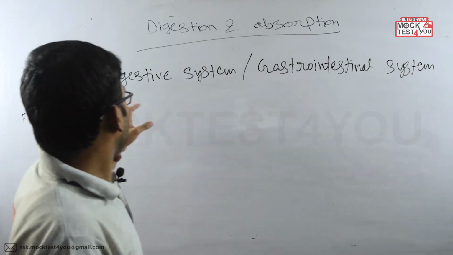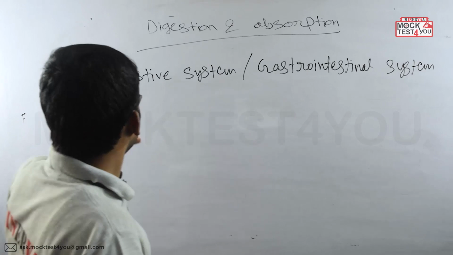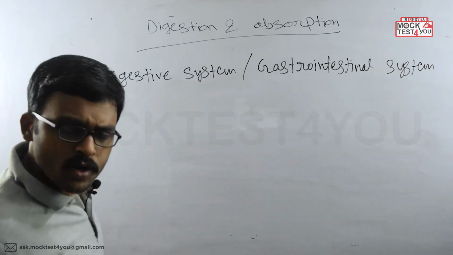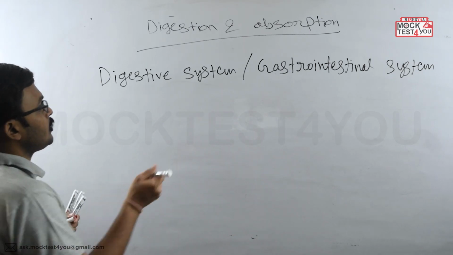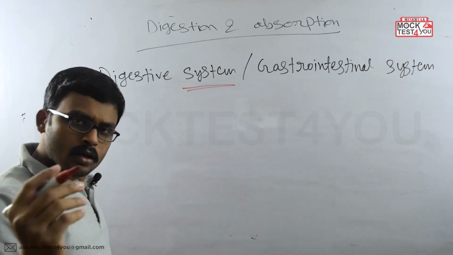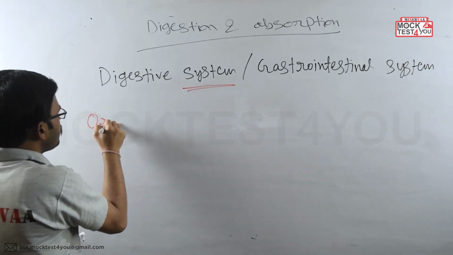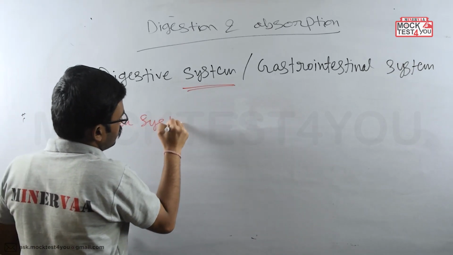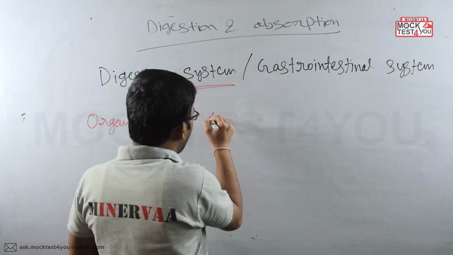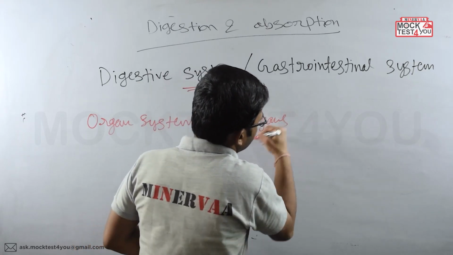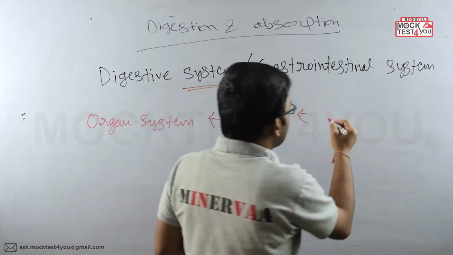Okay. Now, what is it made of? So first of all, the digestive system or the gastrointestinal system. Here, the digestive system contains one term, that is system. Now what is our organ system made of? So whenever we are talking about any organ system, we always have to keep in mind that organ system is definitely made of different organs, right? And now what is our organ made of? You know, our organ is made of different kinds of tissues.